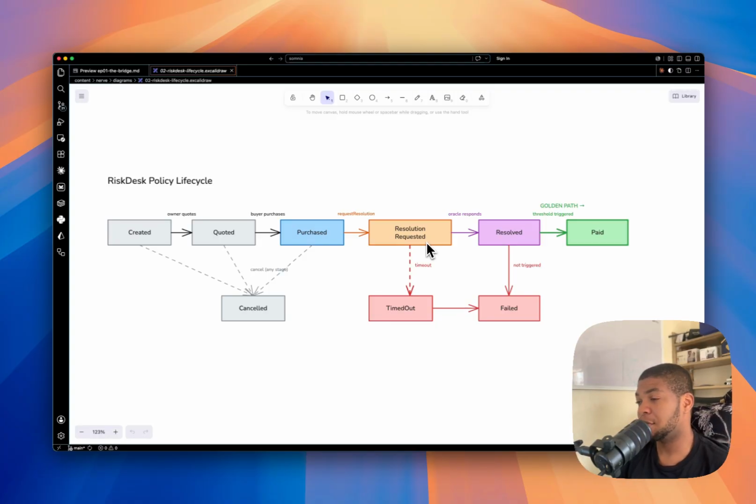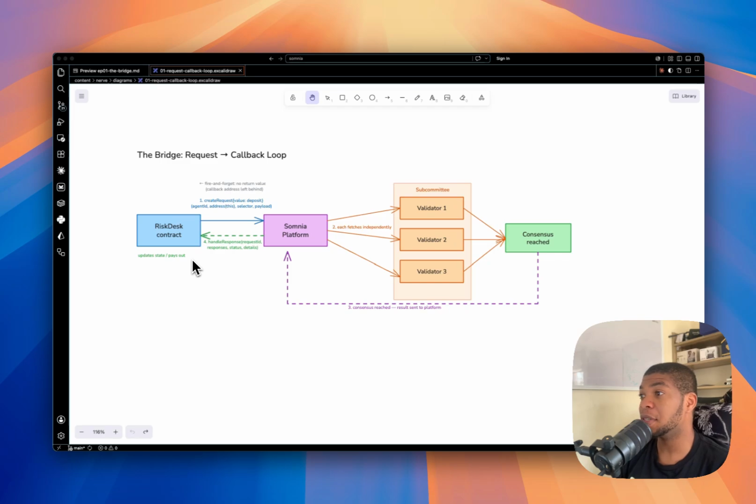Normal smart contracts cannot see the Bitcoin price. Often they have to use an oracle, where the data is pushed in from outside. It is not the contract requesting that particular information. The contract can't see the Bitcoin price. It can't even make an API call. So it fires a request to a Somnia agent.